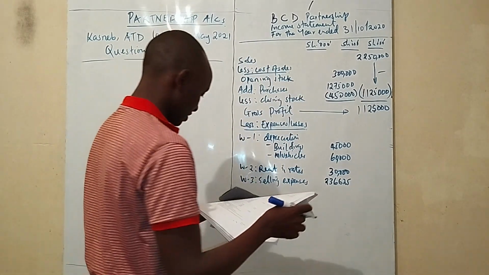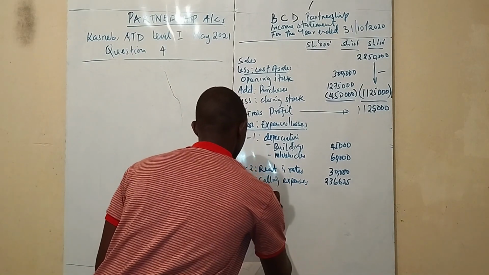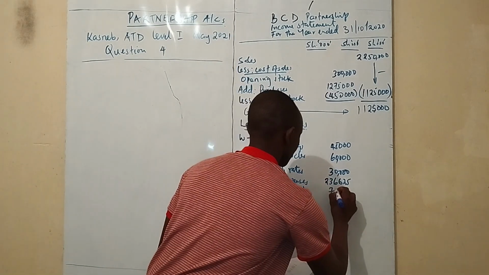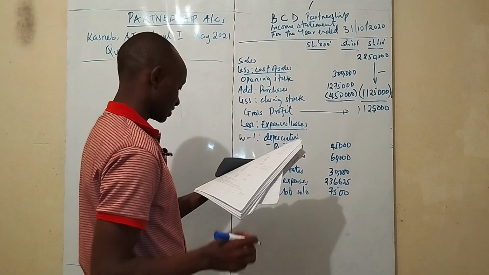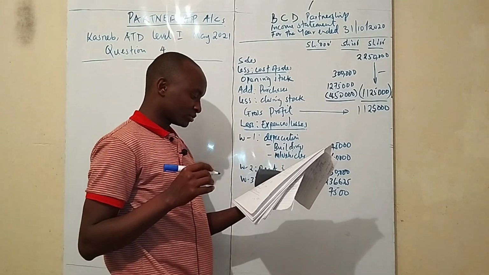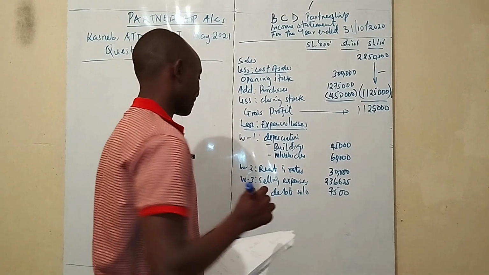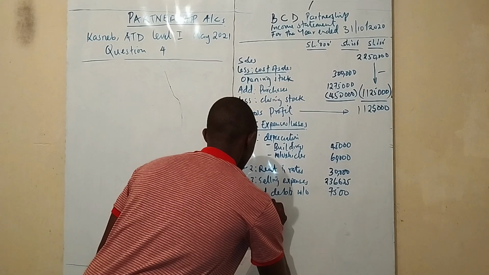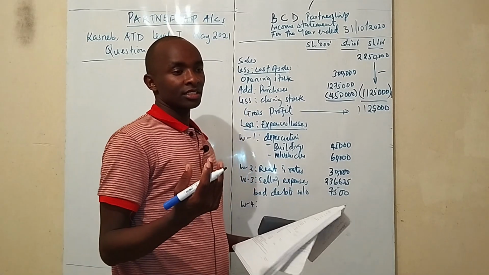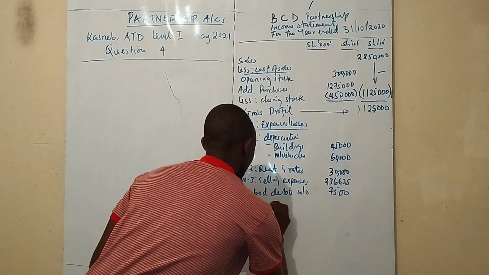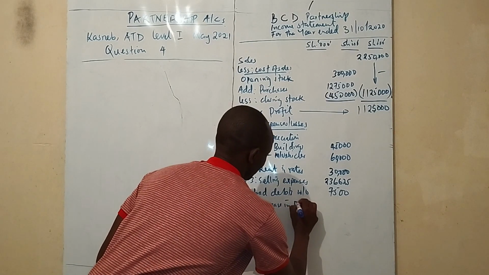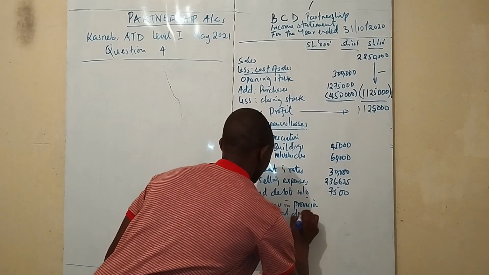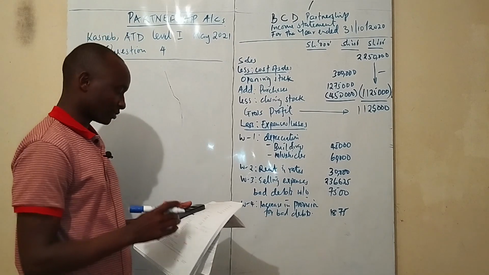And then we had the bad debts that were written off of 7,500, right? Then we had the allowance for doubtful debts adjustment. So that was our working. I don't know if it's working number 4, allowance, or okay, in this case there was an increase in provision, right? So you're going to write increase in provision for bad debts. You can refer with your workings.